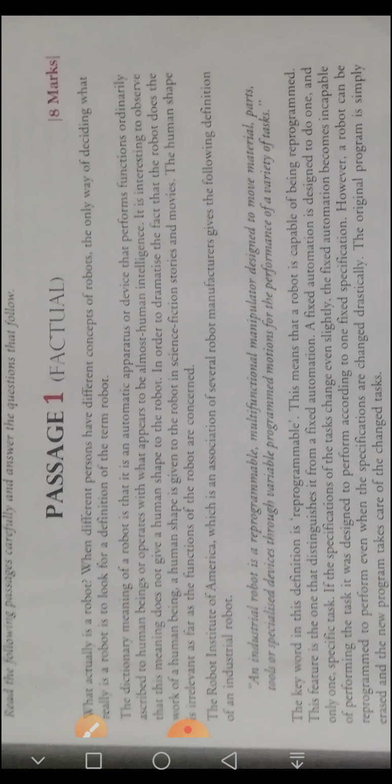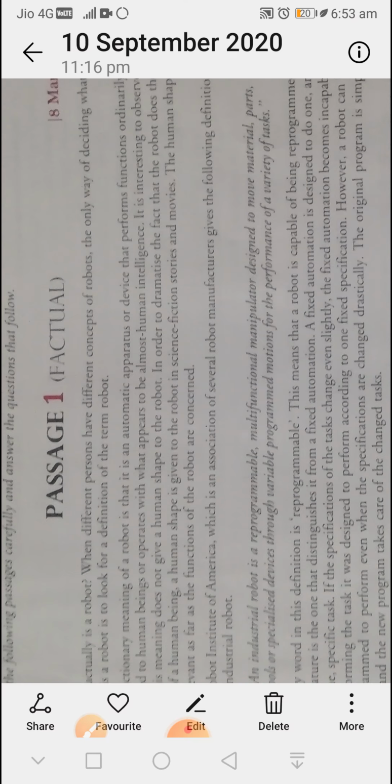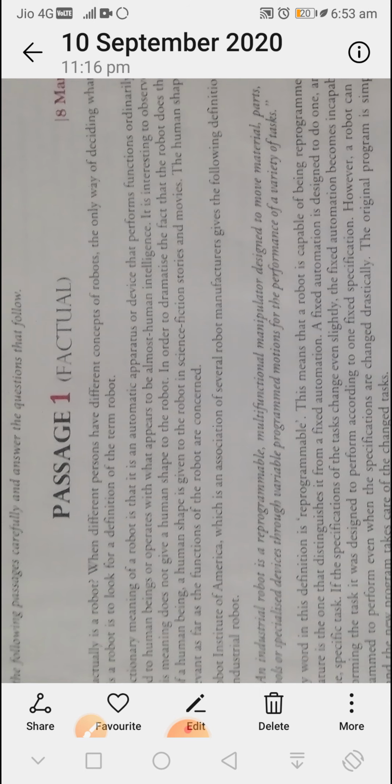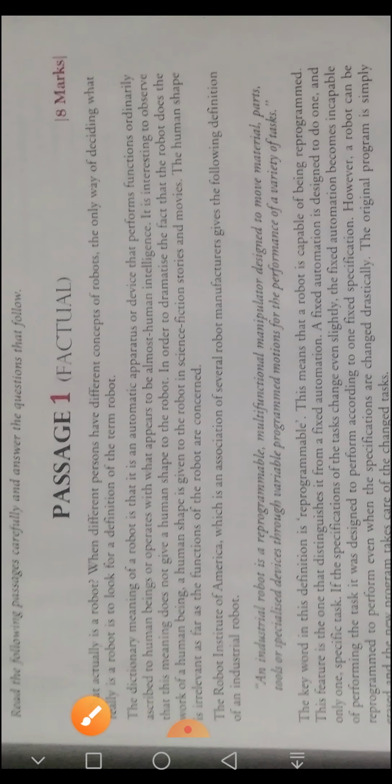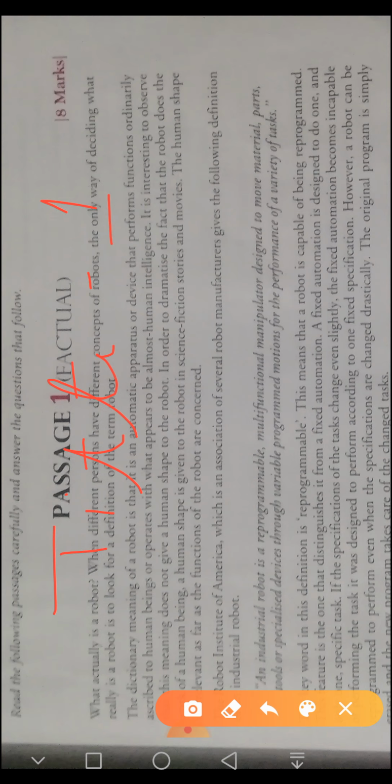what the format of note making is and how this note making has been divided, like how marks have been divided. So first of all we have the title. It carries 1 mark. You are to read out the passage.